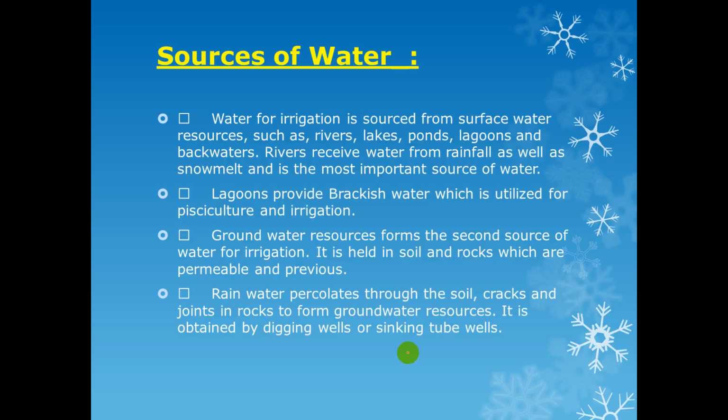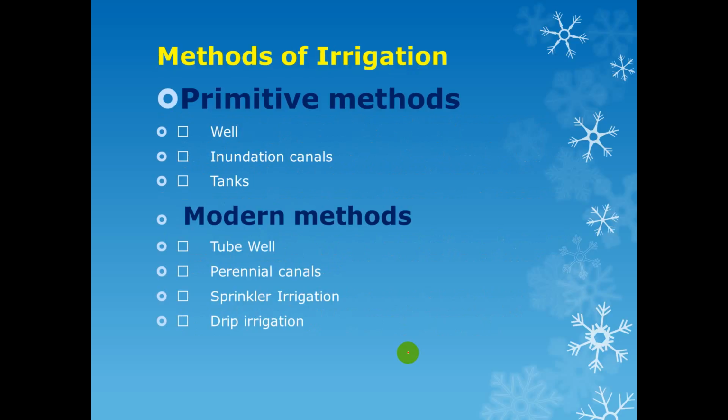Groundwater forms the second source of water for irrigation. It is held in soil and rocks which are permeable and pervious. Rainwater percolates through soil, cracks and joints in rocks to form groundwater resources. It is obtained by digging wells or sinking tube wells.